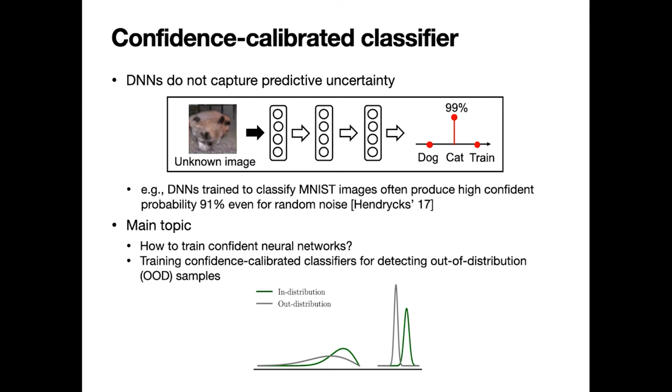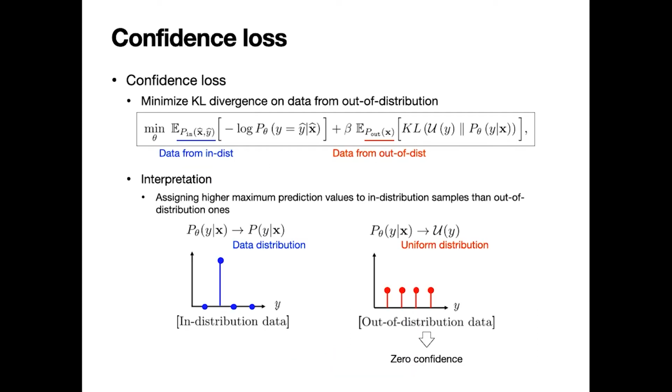In this tutorial, I'll talk about a confidence calibrated classifier for detecting out-of-distribution samples, which do not belong to the classes used in training. There are two components we use to train the confidence calibrated classifier. First of all, we propose a confidence loss to make classifiers have low confidence for out-of-distribution samples. Confidence loss minimizes the standard cross-entropy loss for in-distribution samples and minimizes the KL divergence to the uniform distribution for out-of-distribution samples. As a result, the output for in-distribution samples goes to 1, and the output for out-of-distribution samples has the same value for all classes.